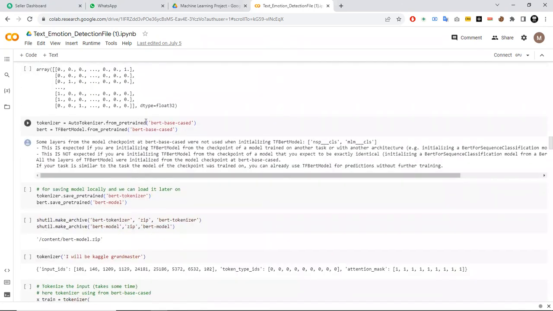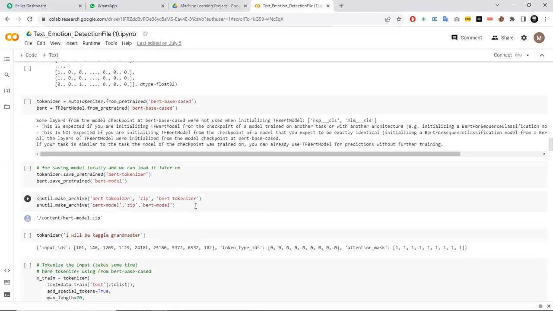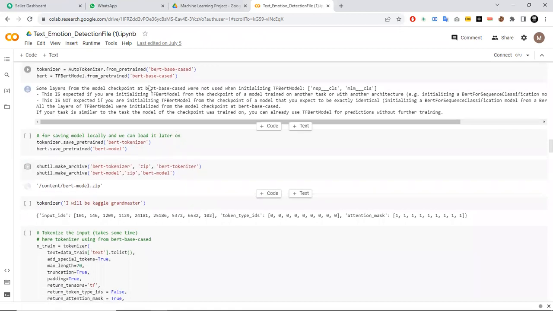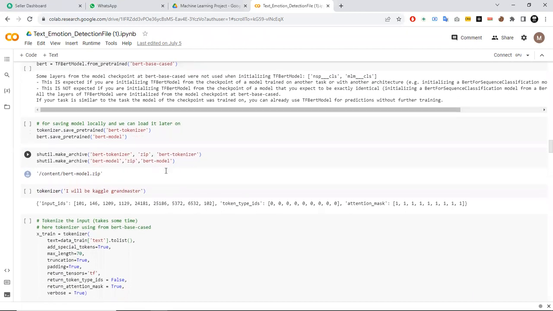Now here we have used the BERT model because we tested all the models like logistic regression, decision tree, etc., SVM, all these, but the accuracy was not good. So the BERT model we have finalized for this type of project, because it gives the best accuracy among all. So now, BERT is imported from the transformers.